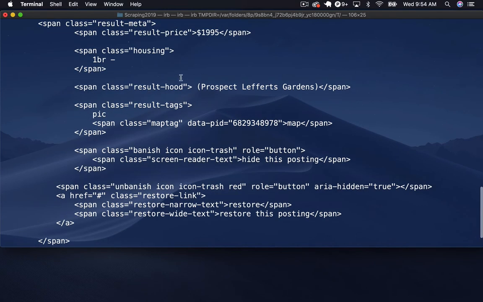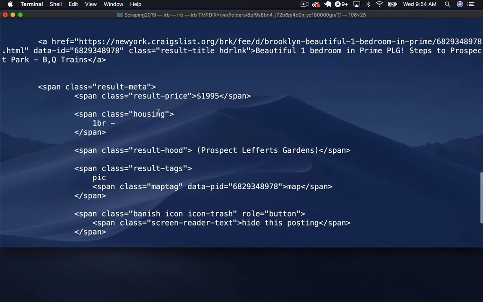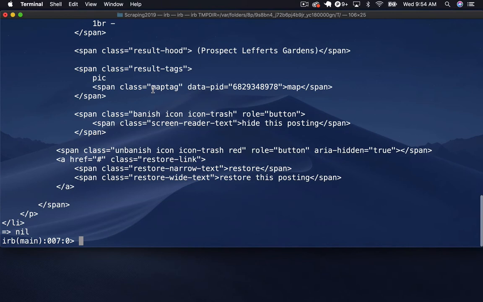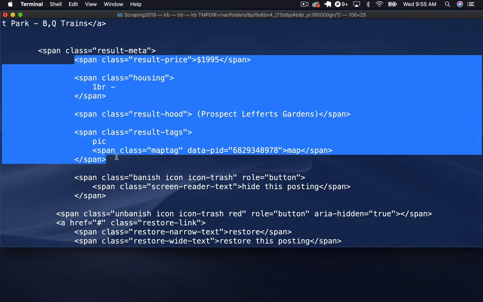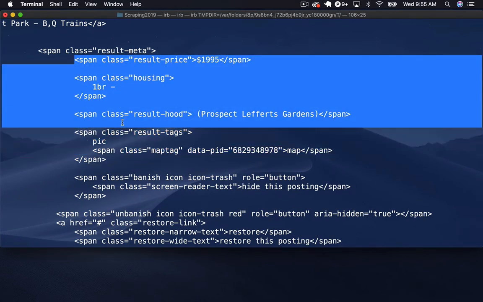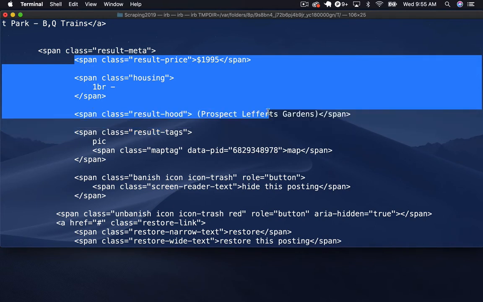So we have result hood, housing. You know what? I'm going to copy this and not try to test my memory. Let's see. So it looks like there's only those three things though, right? Yeah, let's just copy this for the moment.